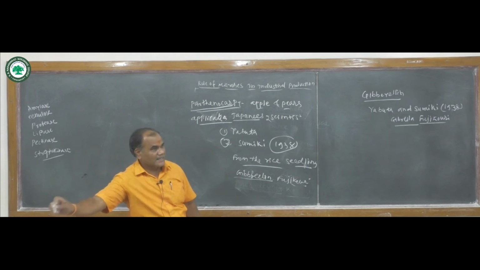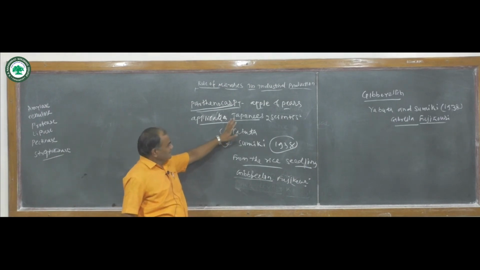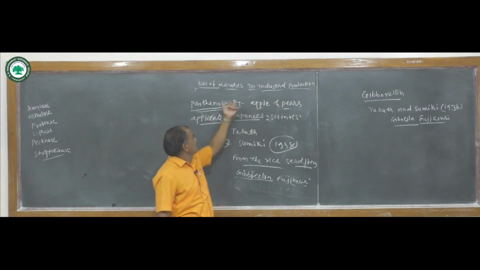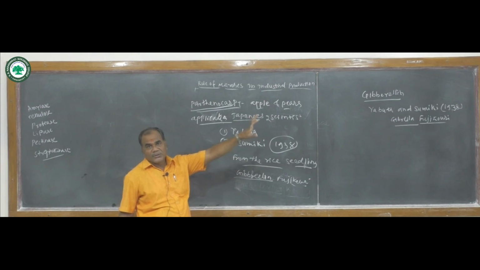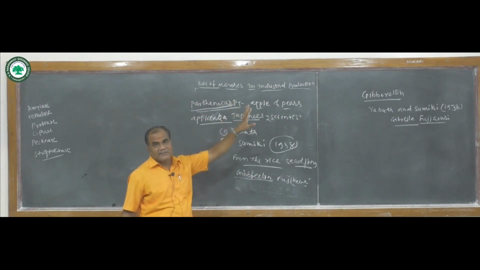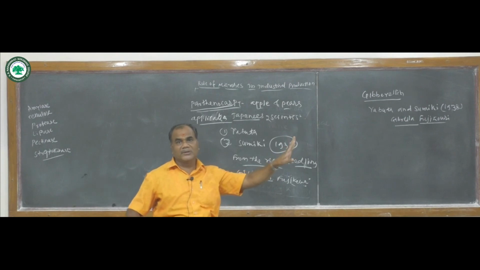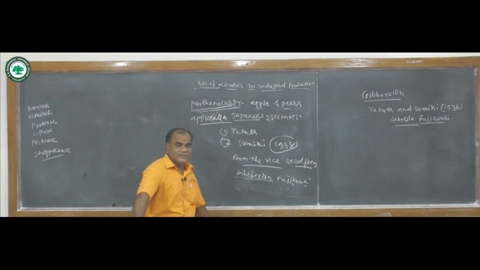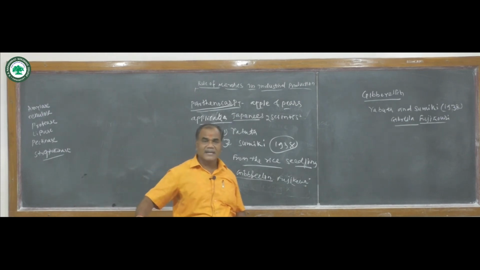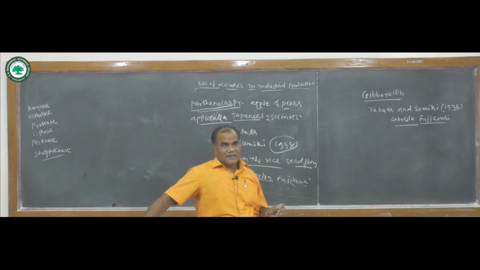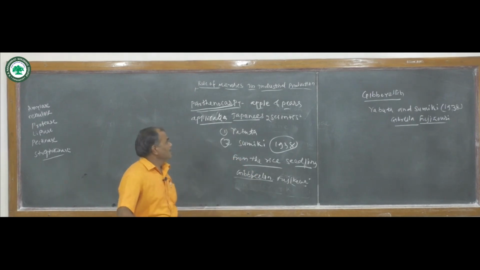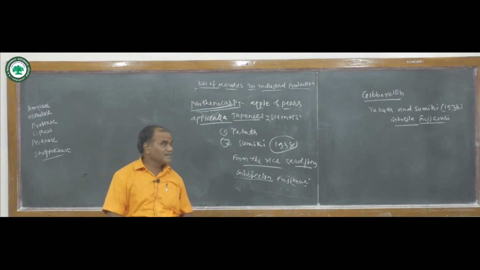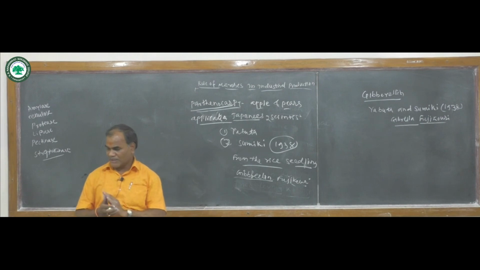Parthenocarpic fruits are produced by applying gibberellic acid, or gibberellin, on plants like apple or pears. They have the ability to produce parthenocarpic fruits. Parthenocarpic means without fertilization, without union of the gametes, the fruit can be set. Then some other fruits, like banana, are also parthenocarpic fruits. Grapes are also parthenocarpic fruits, that is, seeds cannot be produced inside these fruits.